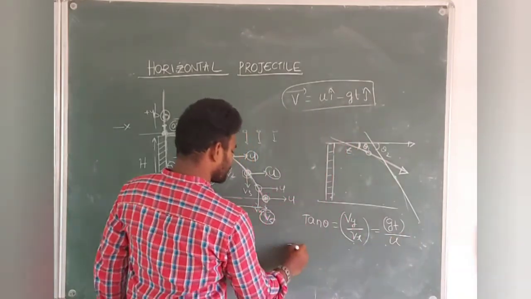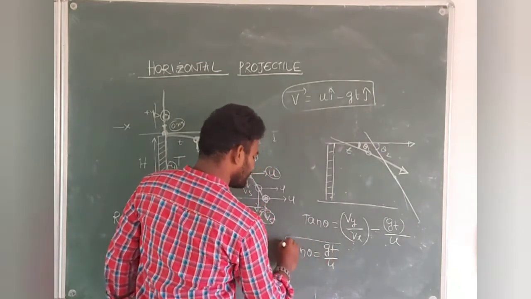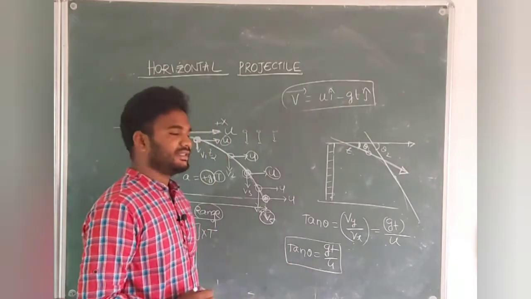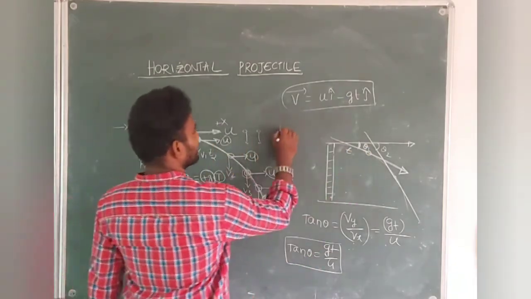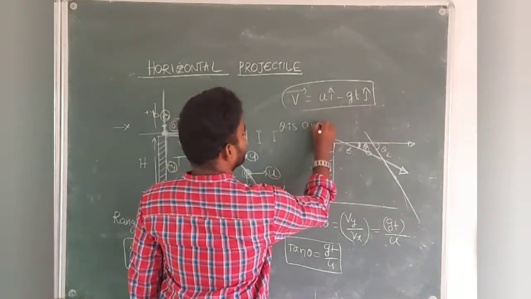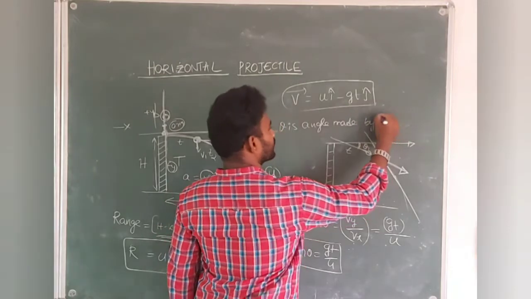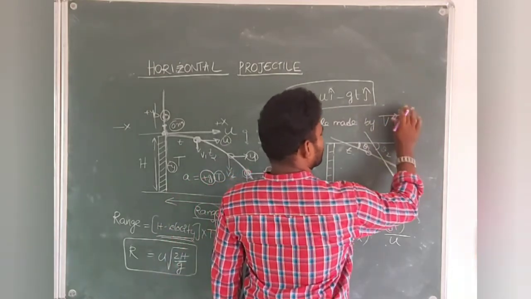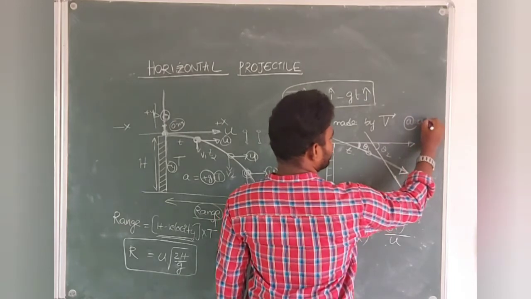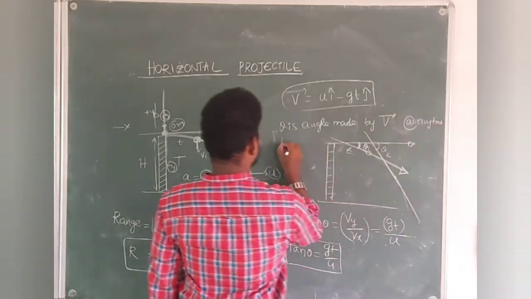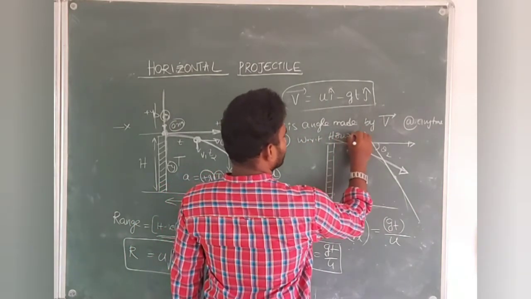So you can remember this formula: tan theta is equal to gt by u. What is this theta here? Theta is the angle made by the velocity vector at any time t with respect to the horizontal.